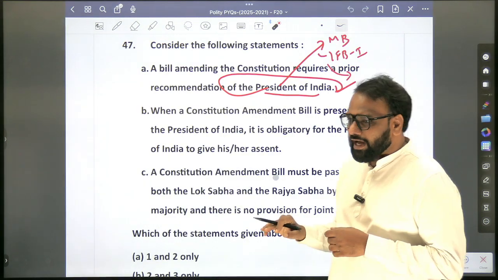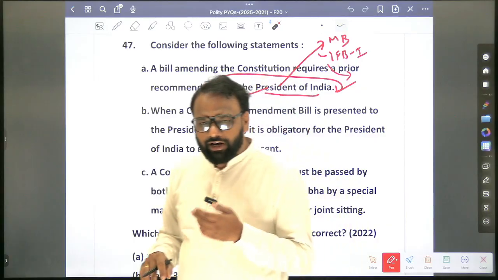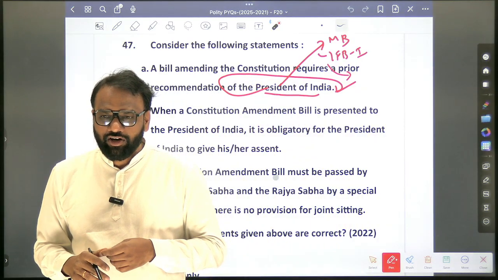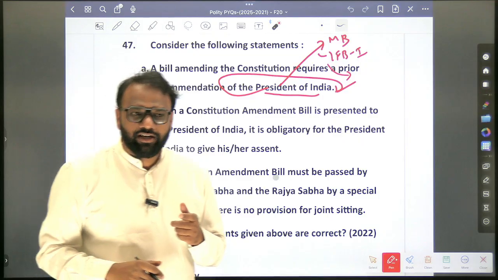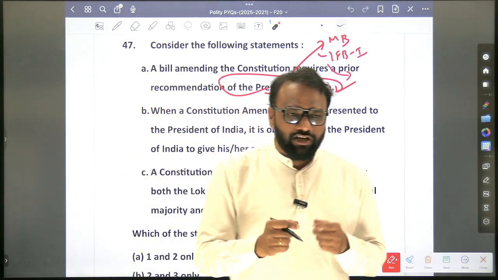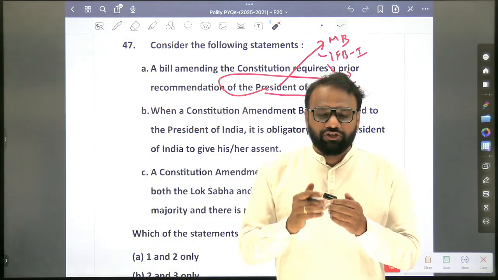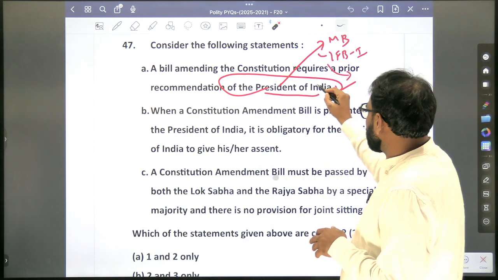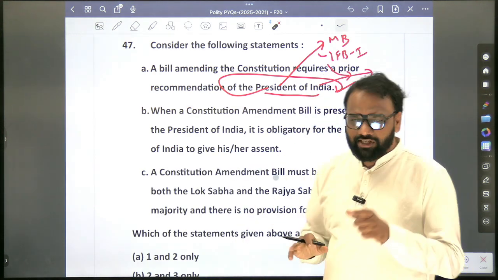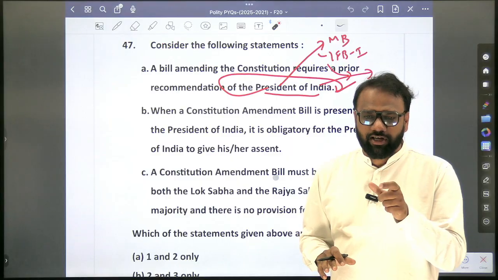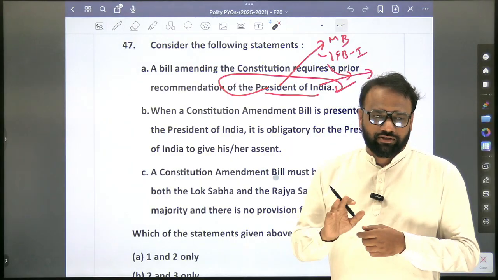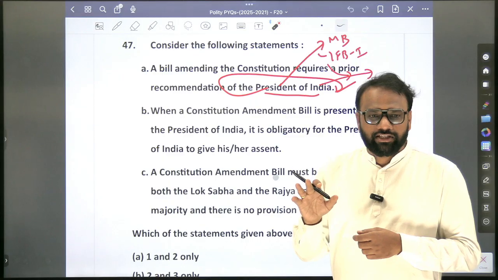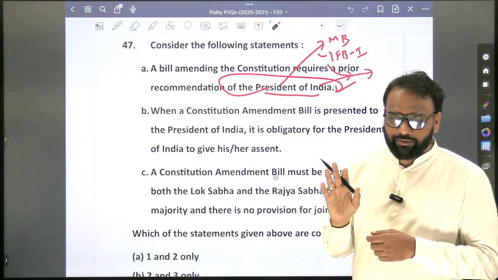Apart from these, are there any other bills which require the prior recommendation of the President? States reorganization. Yes, good. Next. So you will search which are the other important bills which require the prior recommendation of the President, and just list them in the free spaces I have given there, and subsequently revise those things. Rather than going through the entire book once again, at least prioritize and focus on those aspects, which are very important.